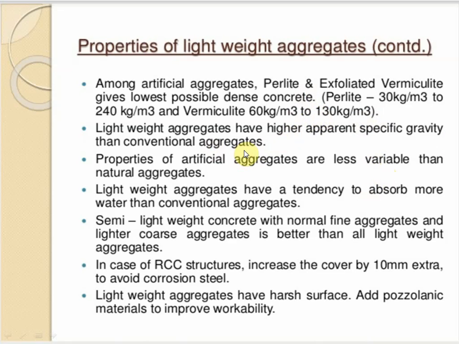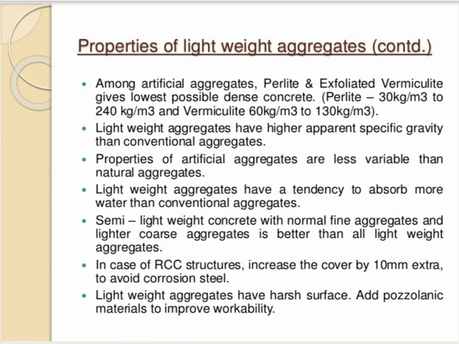The lightweight aggregates have higher apparent specific gravity than the conventional aggregates.